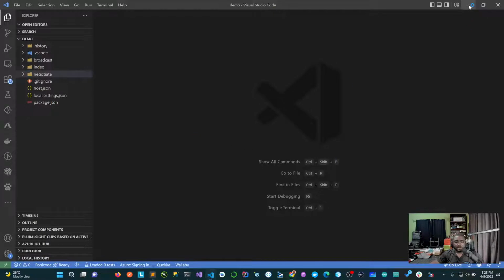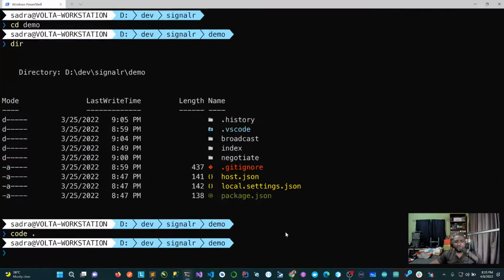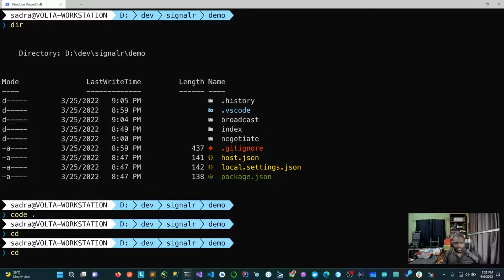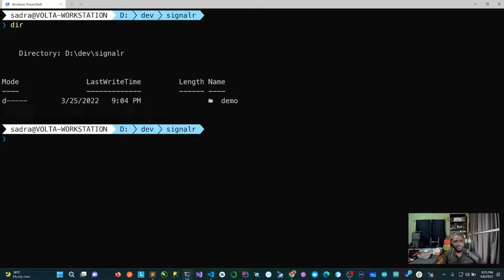So let's do this. While this is running, let's go out of demo. All right. So now we are in the SignalR folder, but not in demo. How is it going to call this? Okay, so let's go ahead and look for the quick start for serverless, and then we are going to do JavaScript. I just want us to create, where is that?